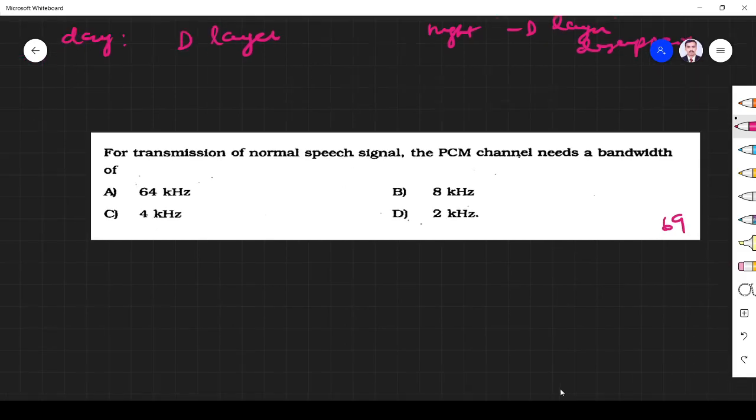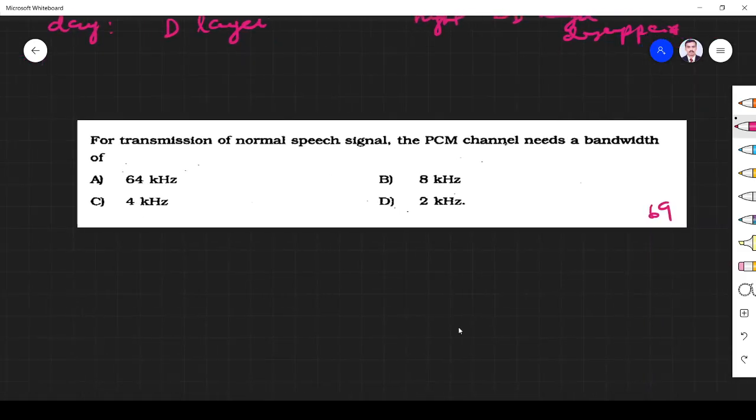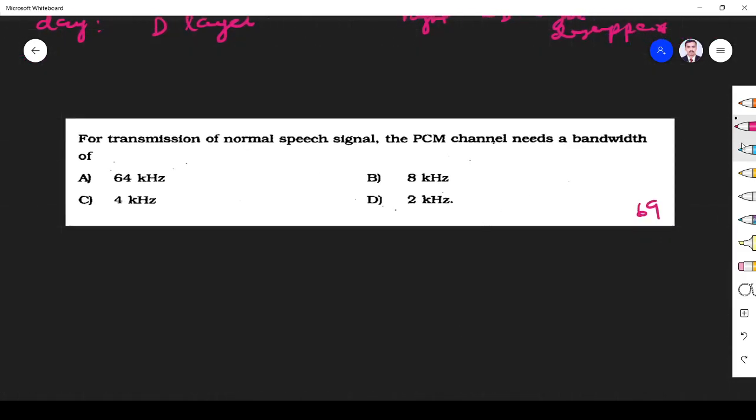For transmission of normal speech, the PCM signal needs bandwidth. So for voice, we need the bandwidth of the PCM. We know the voice frequency range is 300 Hz to 3.4 kilohertz, but for practical purposes we take it as 4 kilohertz for calculation.